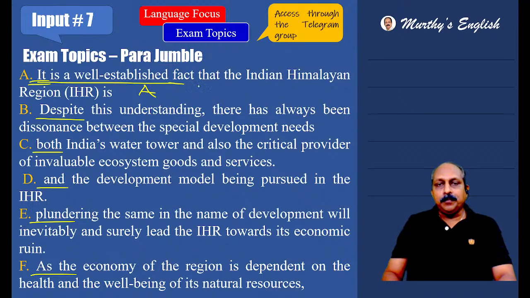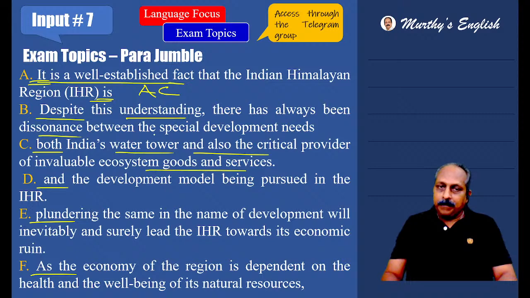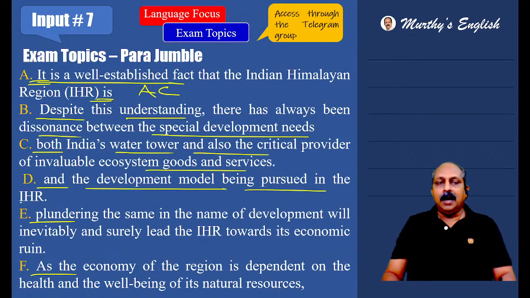It is a well established fact that the Indian Himalayan region is what? Both India's water tower and also the critical provider of invaluable ecosystem and goods and services. AC one pair. Despite this understanding, there has always been dissonance between the special development needs and the development model being pursued in the IHR. Two things related, special development needs, the development model. Based on that, here B and D, one pair.